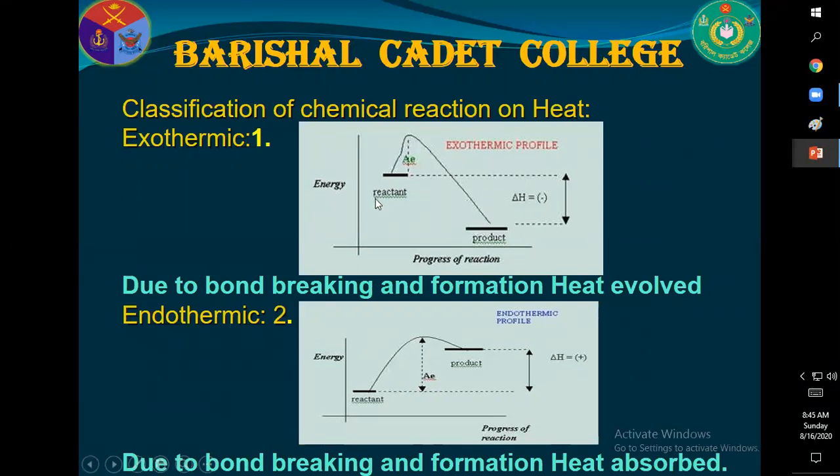So this is the curve of exothermic reaction. Again, endothermic reaction, we already discussed its definition. Now, this is the curve. Here, the heat of product is more than that of the reactant, that means heat is absorbed. This amount of heat is absorbed. So, this is endothermic reaction.